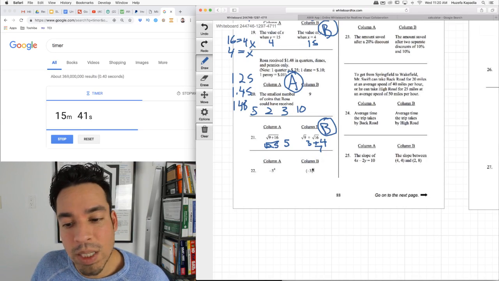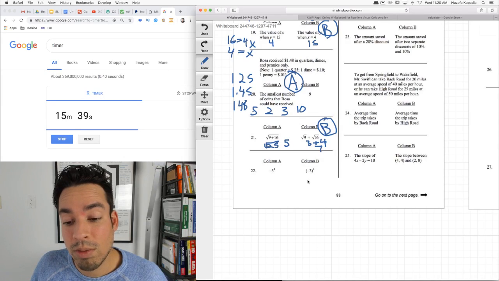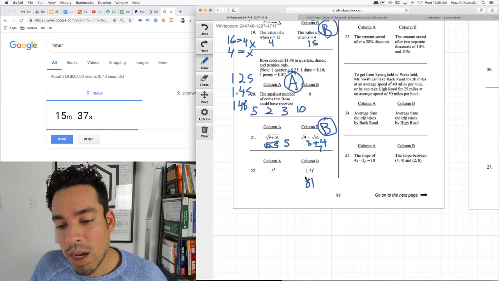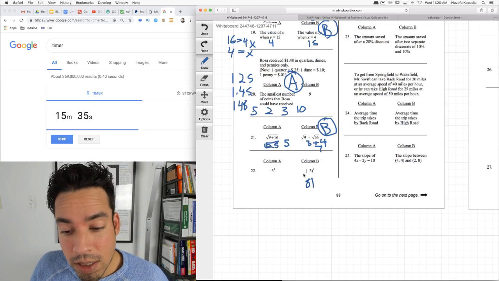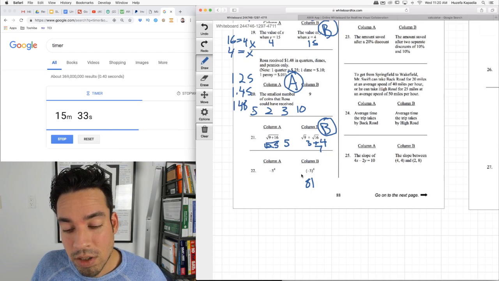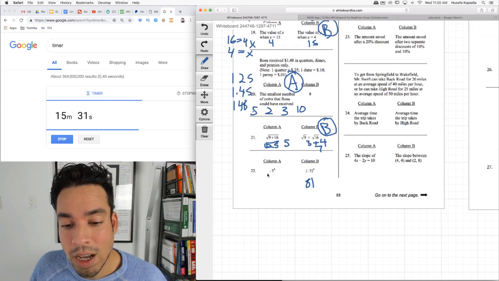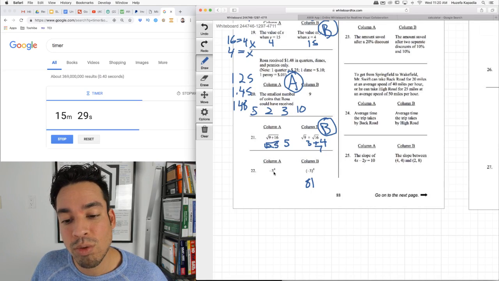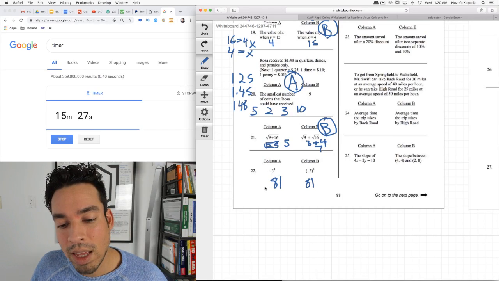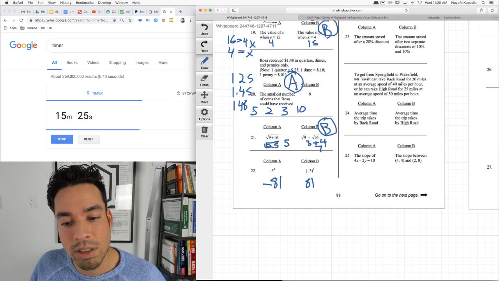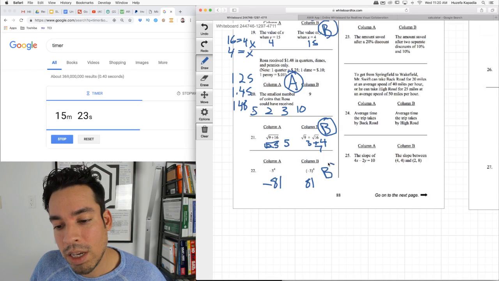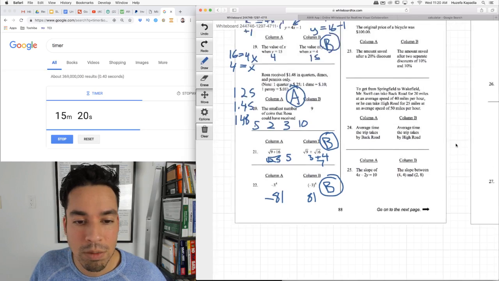What about this one? Parentheses means it's -3 times -3 times -3 times -3, which is positive 81, because a negative times a negative is a positive, times another negative is a negative, times another negative is a positive, like a light switch switching on and off. This one's different. This is 3 times 3 times 3 times 3, which is 81, and then that negative just kind of hangs out there and tags it. So column B, even though it looks like they might be the same, column B is bigger.